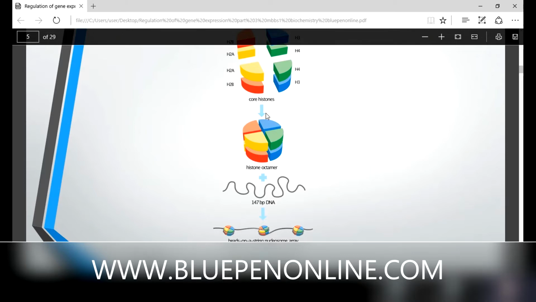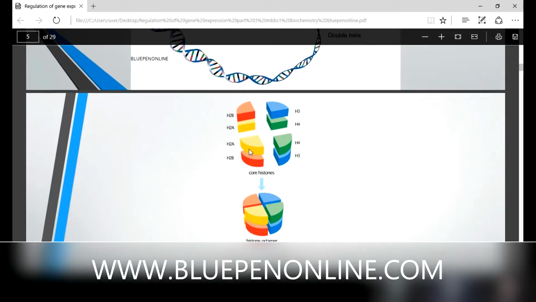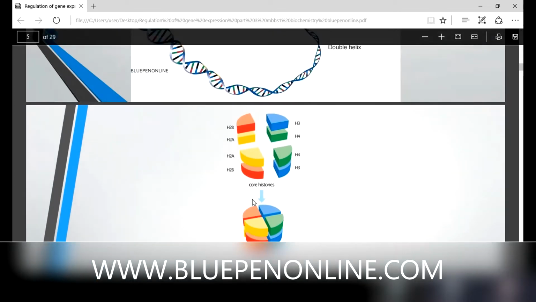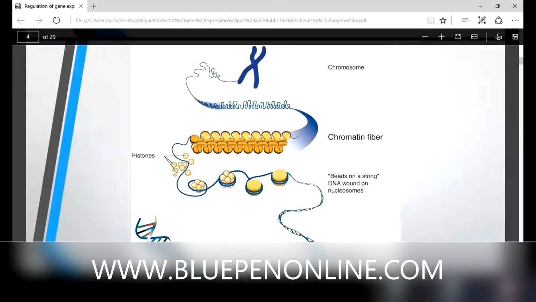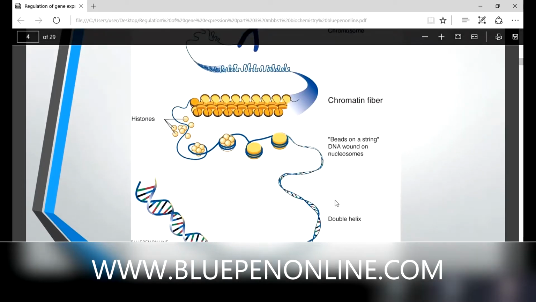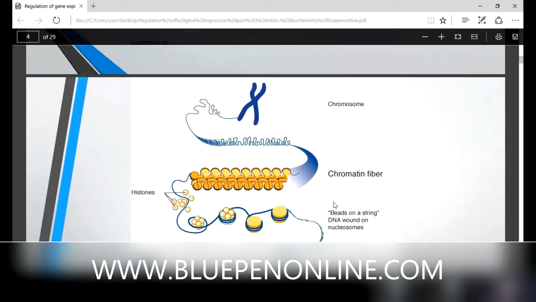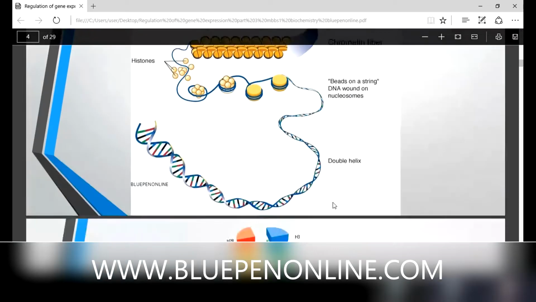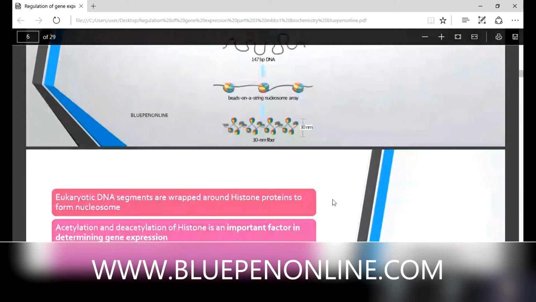Then what is the structure of chromatin? What is your idea about chromatin structure? Many nucleosomes come, with histone proteins around them. First of all, there are chromatin fibers, then histone proteins, then we can arrange it like beads on a string, DNA bound on nucleosomes. So actually, what is chromatin? It is a DNA protein complex. Okay, yes.